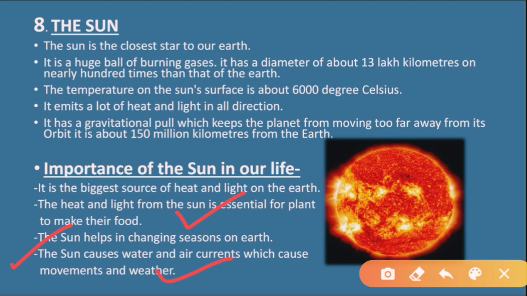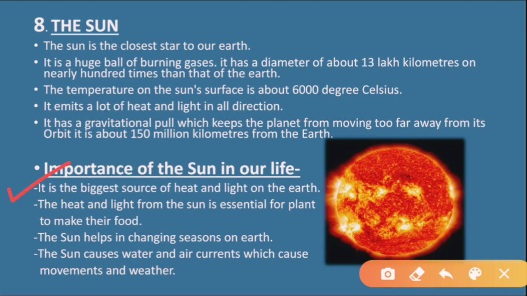Depending upon the heat and the light of the sun, the season changes as well as the weather on the earth, right? So we came to know that the sun is the biggest source of heat and light, means the earth receives the heat and light from the sun. Then only life can exist, because in that way the temperature is maintained.